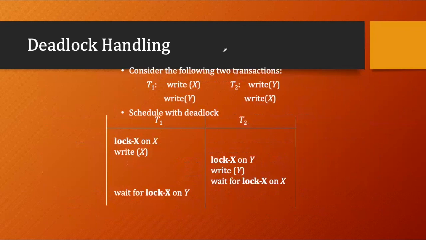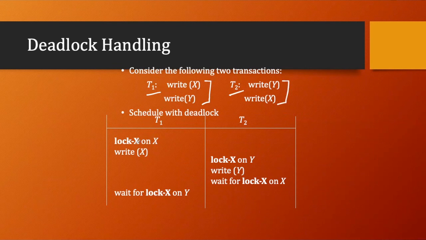About the deadlock. We talked about the deadlock when we learned the log-based protocol, right? In the log-based protocol, it suffers from deadlock. How does it suffer? Let's see this example. We have transaction T1 with two write operations. We have transaction T2 with two write operations.